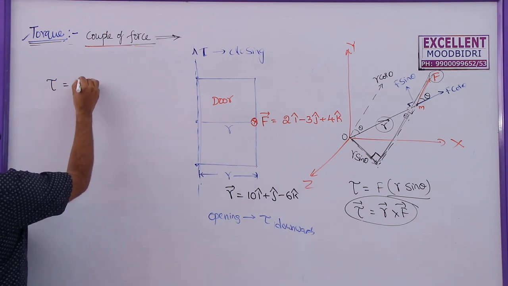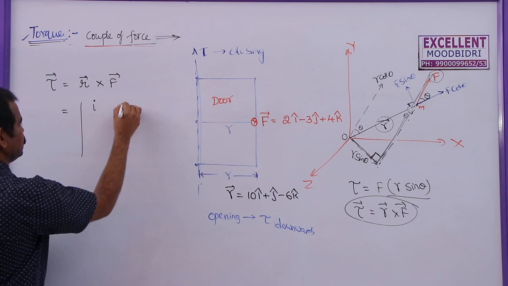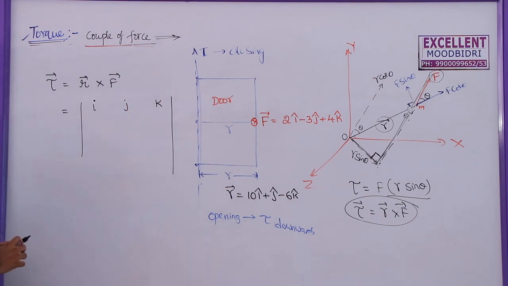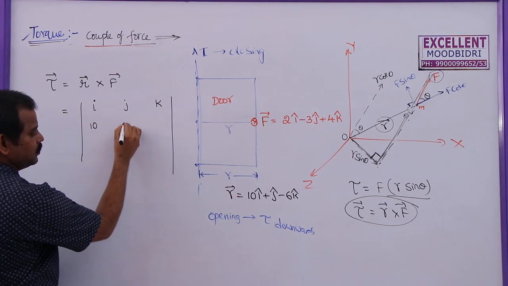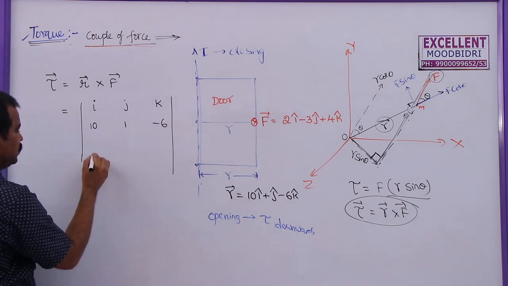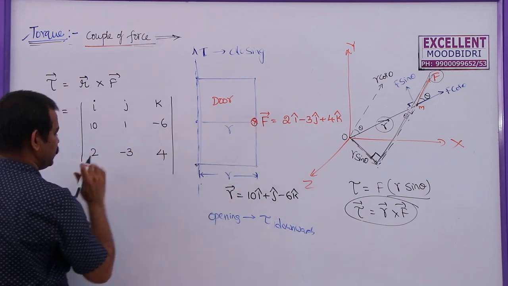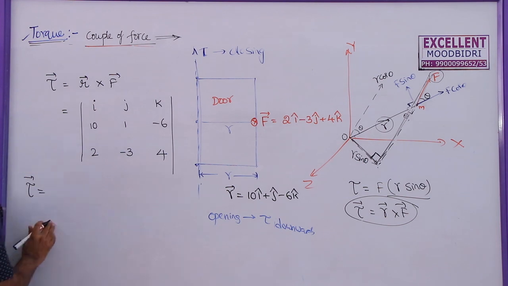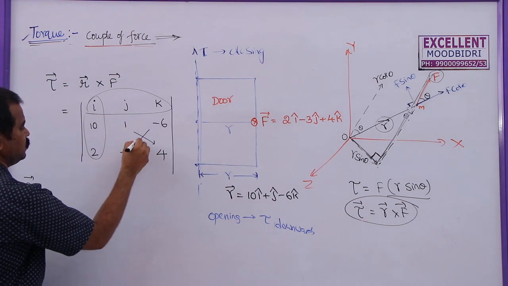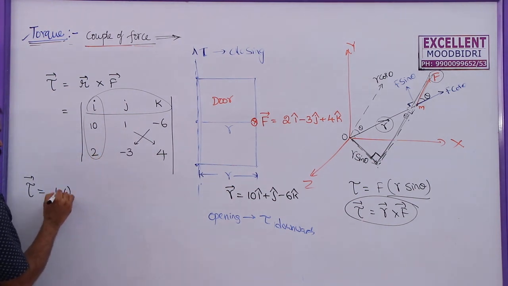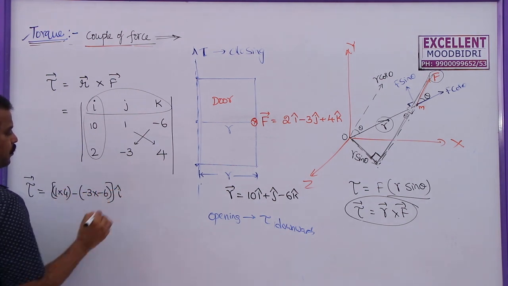After finding the direction, this can be written as tau bar is equal to r bar cross f bar. What is this value? I already discussed this in cross product of vectors. The simplest form is: first the r vector, this is 10, this is 1, this is minus 6, and this is 2, minus 3, 4. Always you start with r and then f vector. Now the torque vector is given by this: you close this row, this column, and multiply these two. So, this is 1 into 4 minus 3 into minus 6. This is i cap.